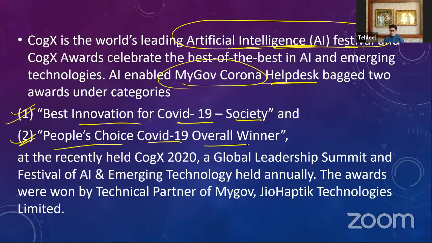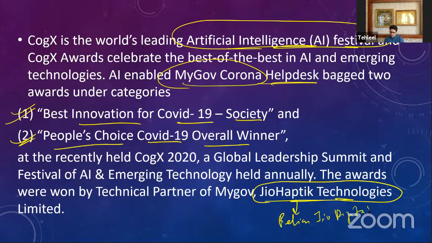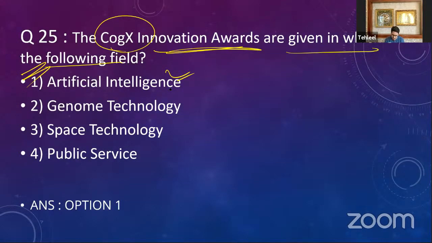Now this is given under the Global Leadership Summit, which is held annually, and these awards were backed by Reliance Jio Digital Services, which is now renamed to Jio Haptik Technologies. So Jio Haptik Technologies is nothing but Reliance Jio Digital Services, and they have recently taken up haptic technologies, and that is why its name is changed to Jio Haptik Technologies. This is the company that has won these awards. So it is given under artificial intelligence.